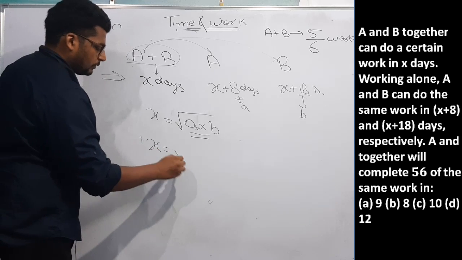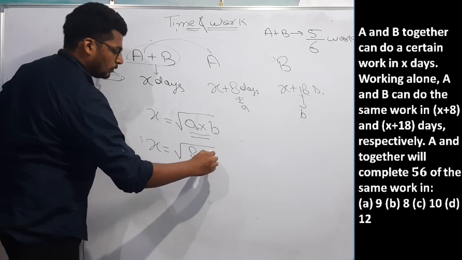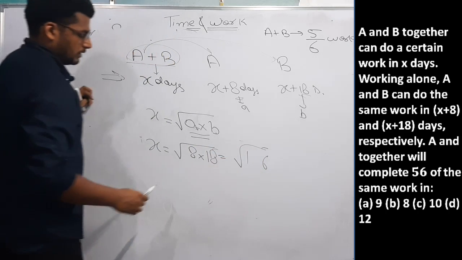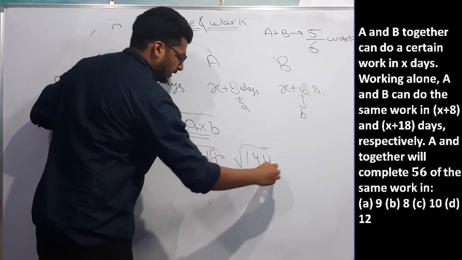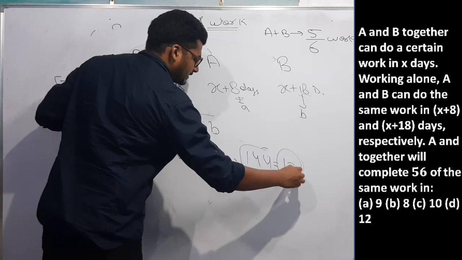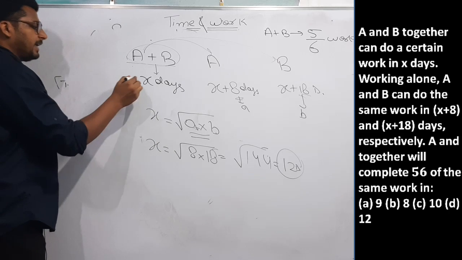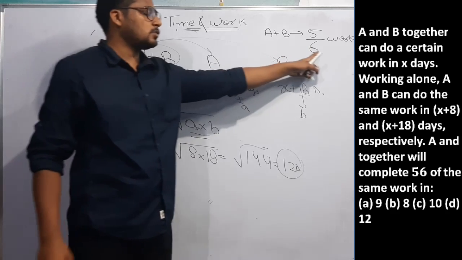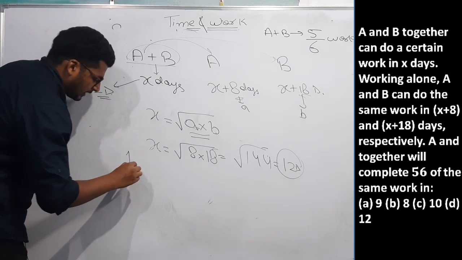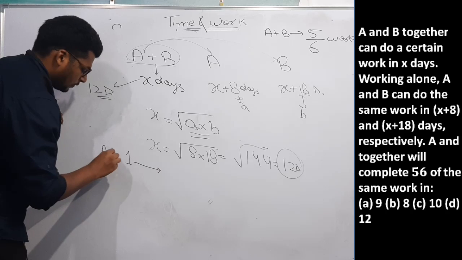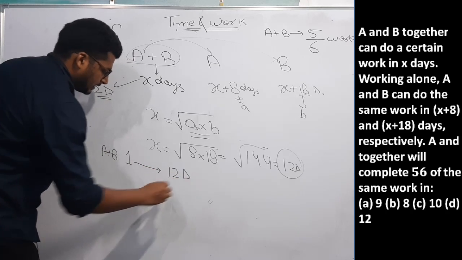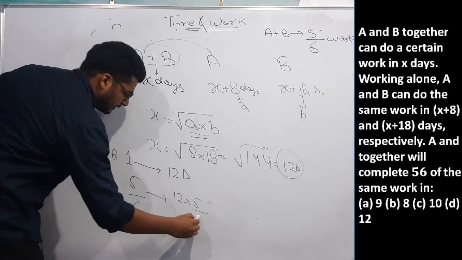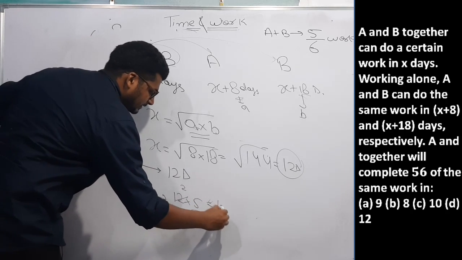Then what will X be equal to? Root of 8 into 18, which is root of 144. That means the value of X is 12 days. That means A plus B will do the complete work in 12 days. Then 1 work will be done by them in 12 days, and 5 by 6 work will be done by them in 10 days.